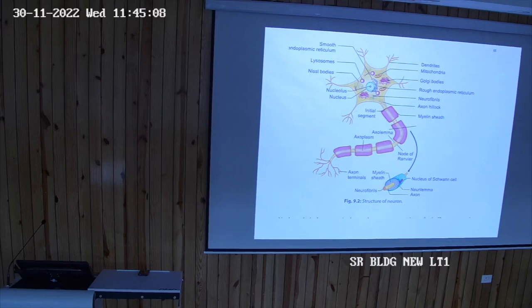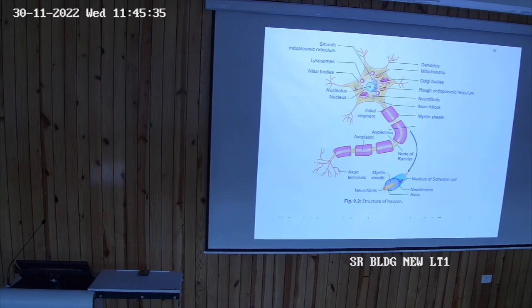Then another comes pseudo-unipolar. Whenever we use the word pseudo, it means false. Pseudo-unipolar neuron has a single process, and this single process, look here, is T-shaped. This is the T. Understand? Pseudo-unipolar neuron means the T-shaped process comes out from the cell.